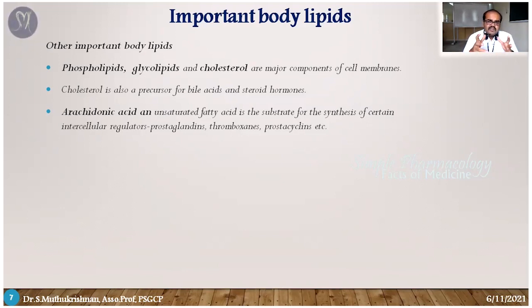Whenever you get inflammation, it is due to arachidonic acid. Arachidonic acid undergoes various reactions with the help of the cyclooxygenase enzyme. It is converted into prostaglandins, thromboxanes and prostacyclins. Those substances cause some inflammatory reactions. At the same time, these substances have a physiological role also. So for those purposes, these are very, very essential.